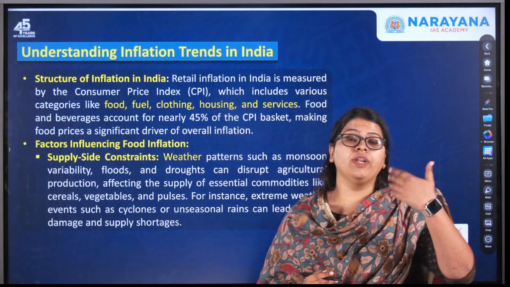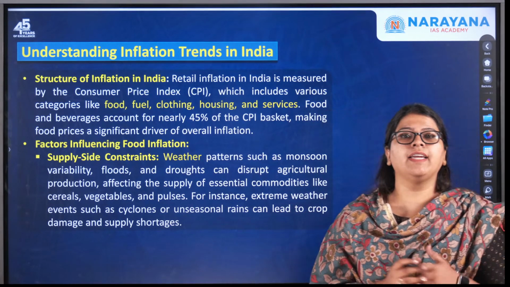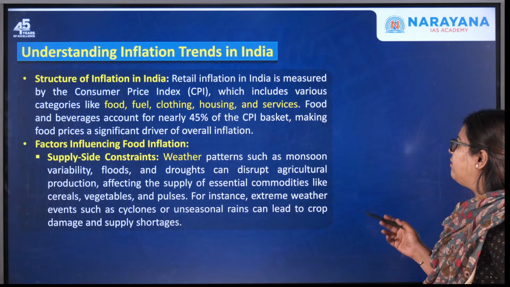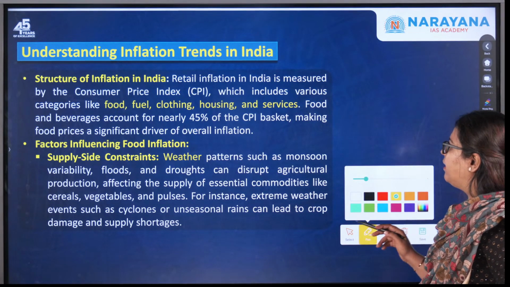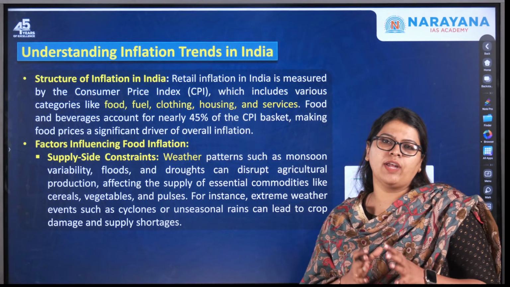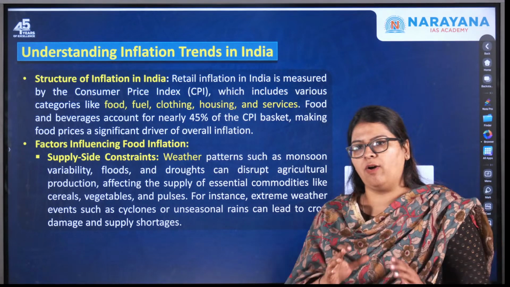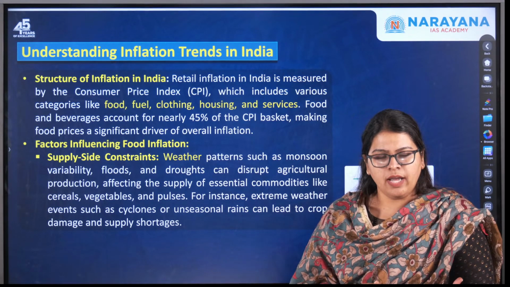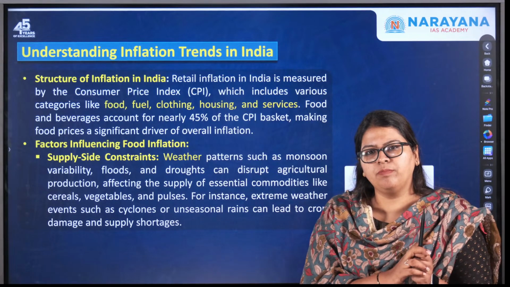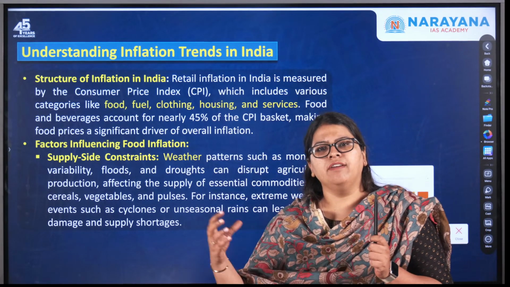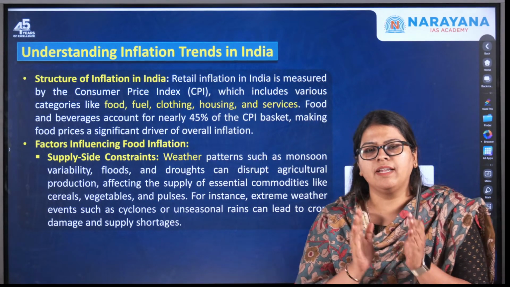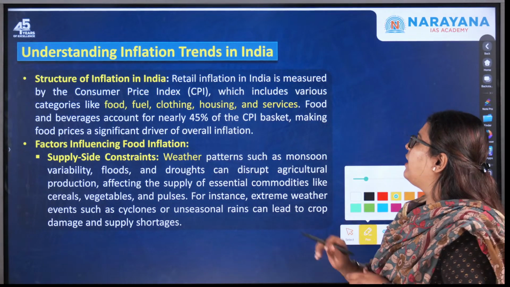Now, what is more important for your examination is to understand the inflation trends in India. Very, very important. So now let us get into what inflation is and how the inflation trends have been in India. First of all, what do you mean by inflation? It is the increase in the general price levels of goods in an economy. For example, this pen is a good. If it is 5 rupees today and gradually it increases to 10, 15, and so on, and this takes place in an economy, the general price level increase of goods in an economy is called inflation.